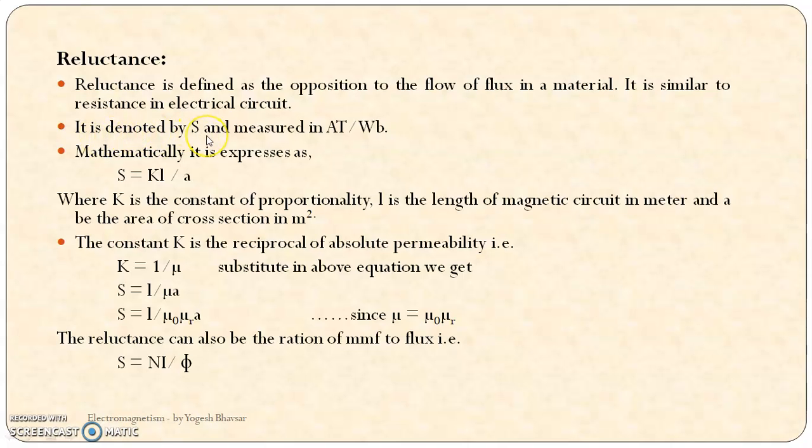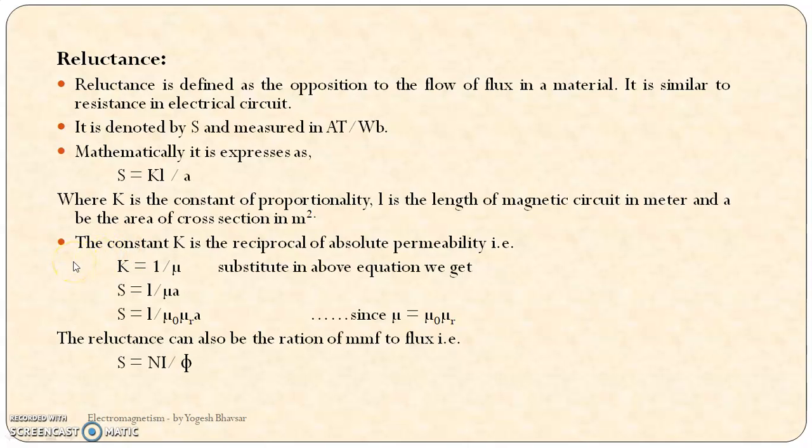It is denoted by capital S and measured in ampere turn per Weber, AT/Wb. Mathematically, it is expressed as S is equal to K L by A, where K is the constant of proportionality, L is the length of the magnetic circuit in meters, and A is the area of cross section in meter square. So this is how we can calculate the reluctance of the magnetic circuit.